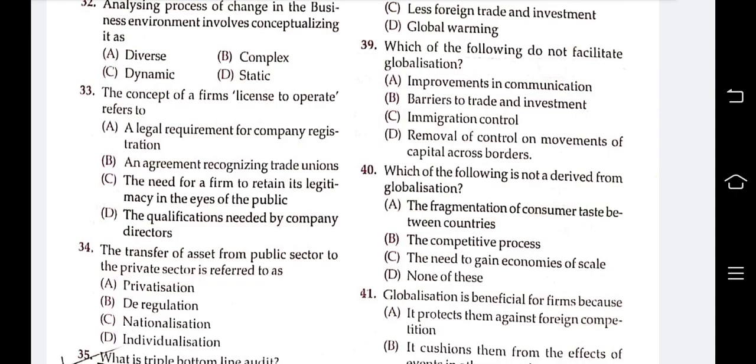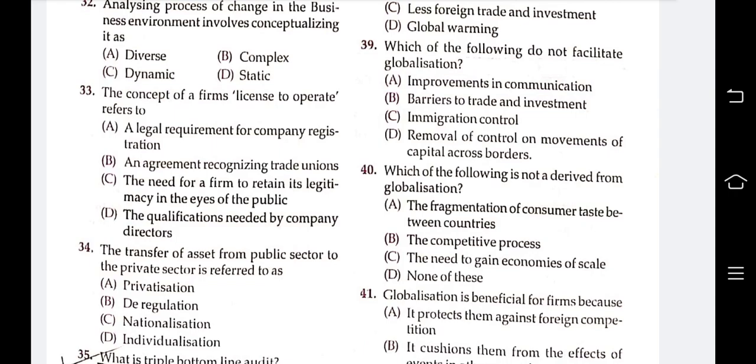Answer C: the need for a firm to retain its legitimacy in the eye of the public.